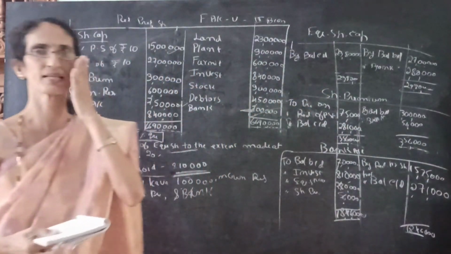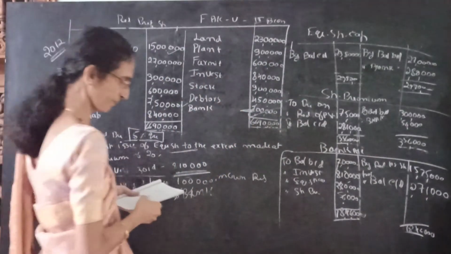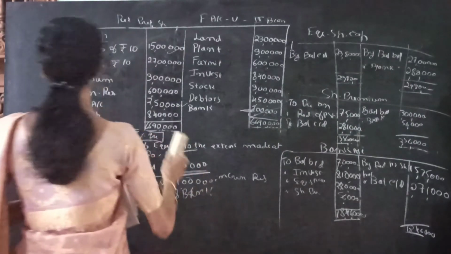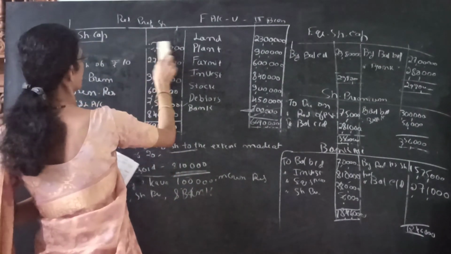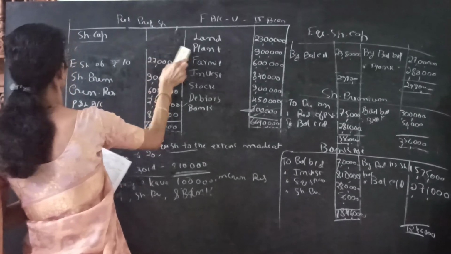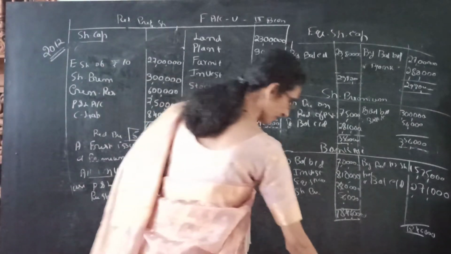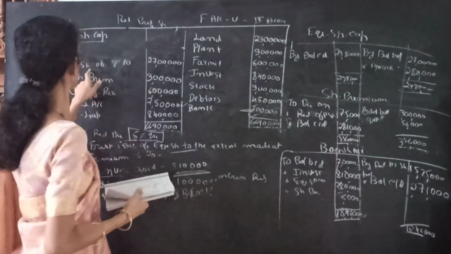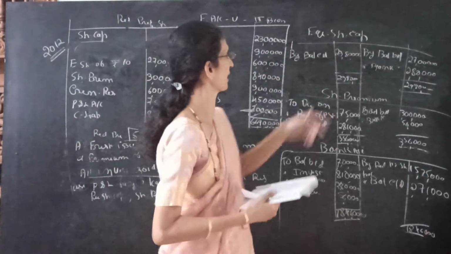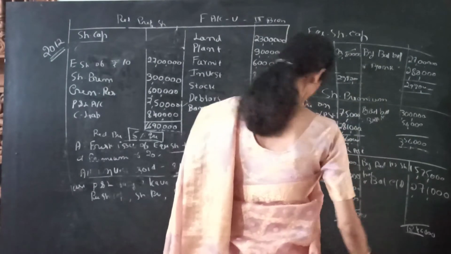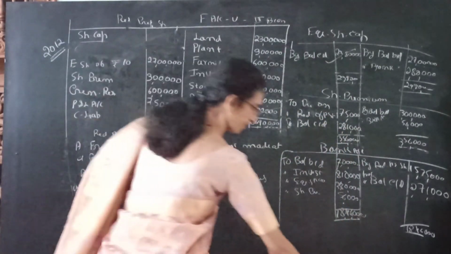Next we have to prepare the revised balance sheet. Here I am writing only the amounts. After redemption of preference shares, on the liability side there are no preference shares. Then equity shares. No need of writing in brackets. We already prepared the equity share capital account. Take the balance carried down and write that amount here.